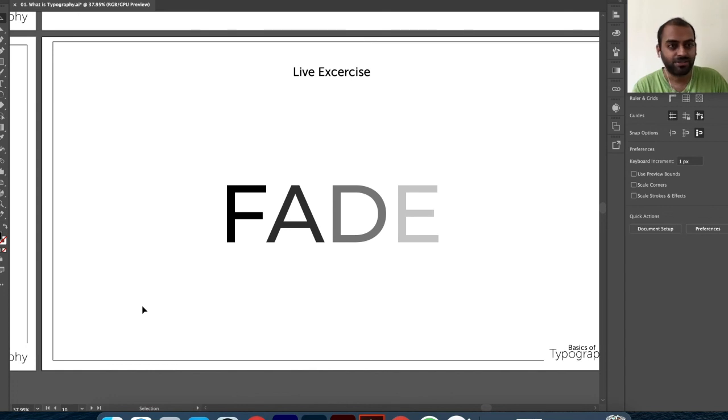And the purpose is clear. There is no ambiguity, and visually it is clear. We are able to communicate the meaning indirectly with this fade, and it is also visually appealing. I have used just black color, but it still conveys the meaning and is visually appealing. So the purpose of typography is solved.